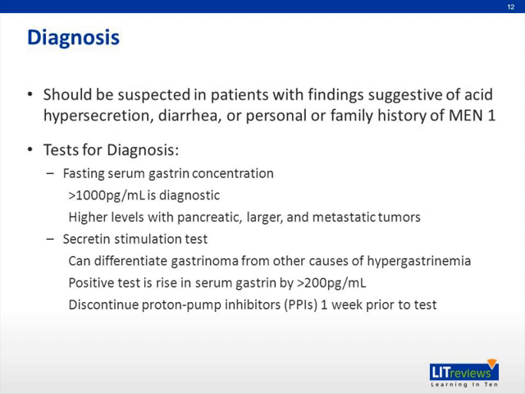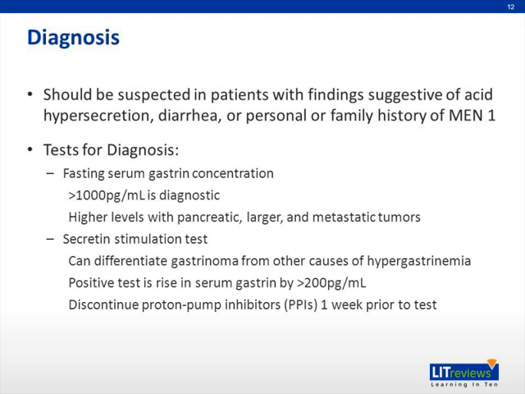Predominantly, 2 laboratory tests are used for the diagnosis of ZES: fasting serum gastrin and the secretin stimulation test. Fasting serum gastrin should be measured in any patient suspected of having ZES. A value greater than 100,000 picograms per milliliter is virtually diagnostic of the disorder. Measurement of gastric pH on a single specimen is important to exclude secondary hypergastrinemia due to achlorhydria, such as in patients with pernicious anemia or atrophic gastritis, since the serum gastrin level can easily exceed 1,000 picograms per milliliter in these circumstances. Higher levels are more likely with pancreatic compared with duodenal tumors, large tumor size, and with metastatic disease.